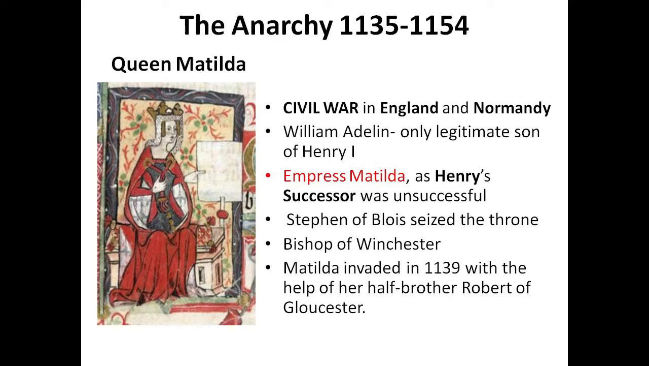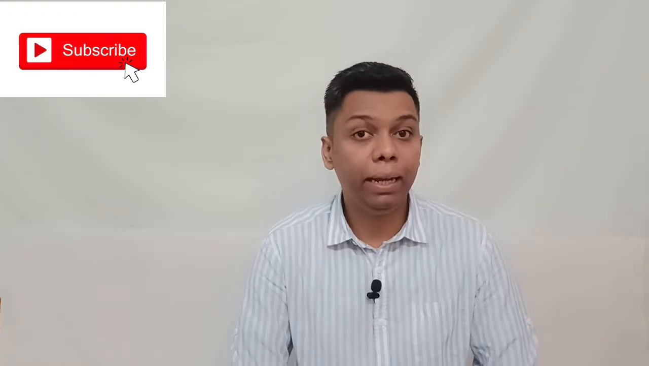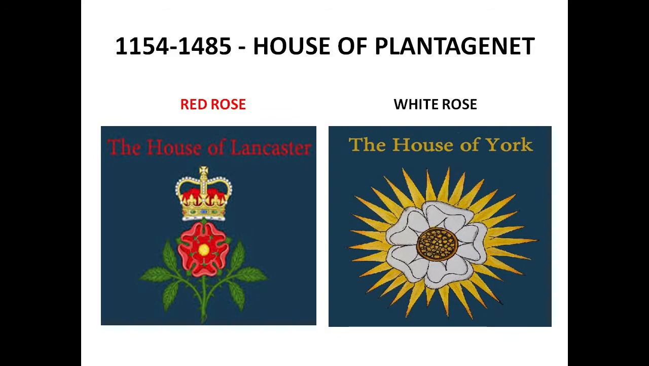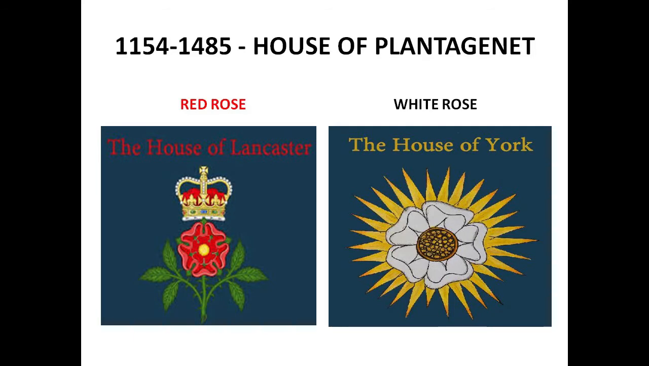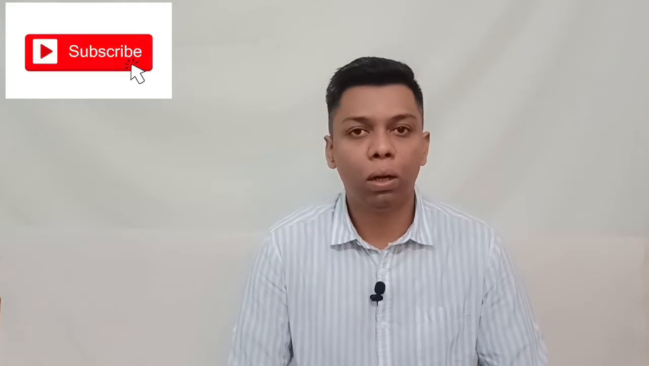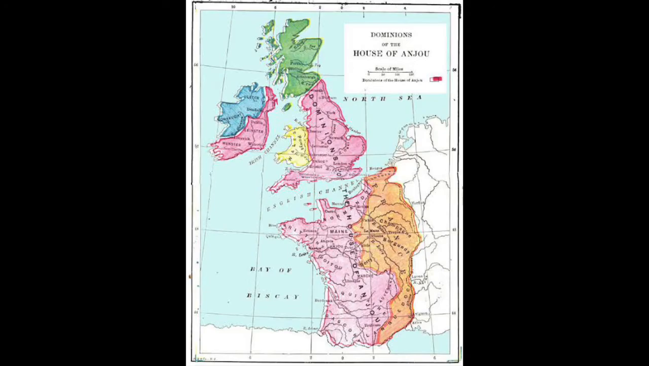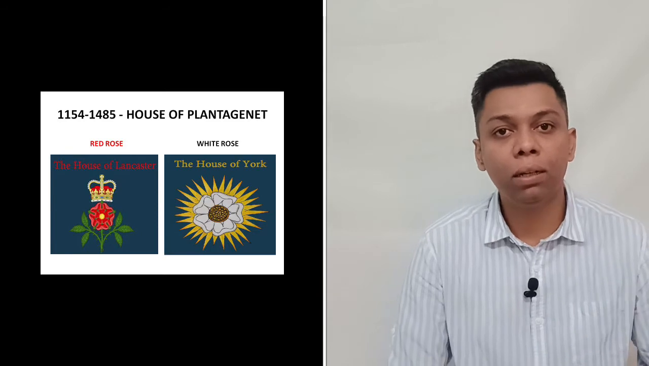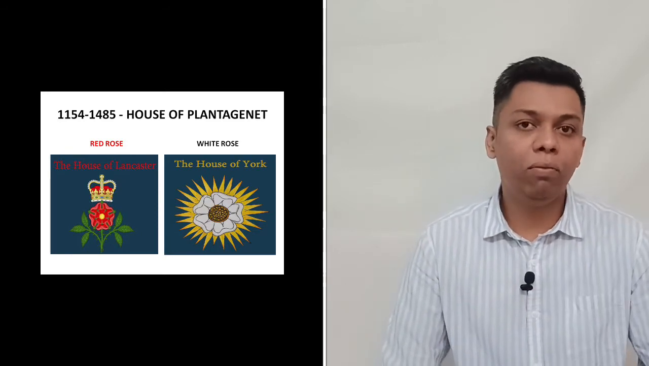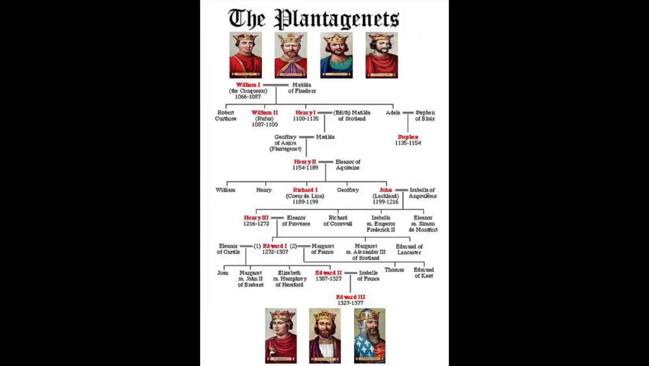Now comes a different point in the Middle English period, from 1154 to 1485, a period ruled by the House of Plantagenet. Now, what is the House of Plantagenet? This is a royal house which originated from the lands of Anjou, which is located in France. And this house has two main cadet branches, the House of Lancaster and the House of York. So now I would be focusing in detail on the House of Plantagenet.